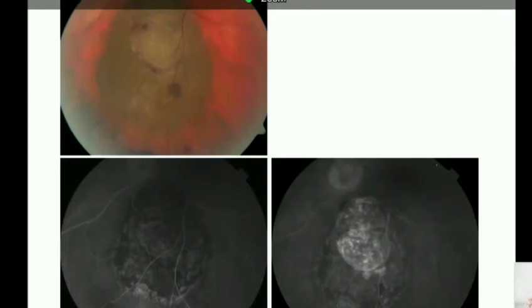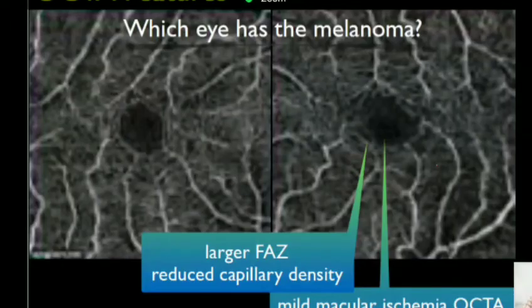In a larger lesion, you can find double circulation, but not always typical. And also in OCTA, you find mid-macular ischemia even before therapy, and a larger FAZ and reduced capillary density in a patient who has a melanoma. So these are multimodal imaging features of melanoma.